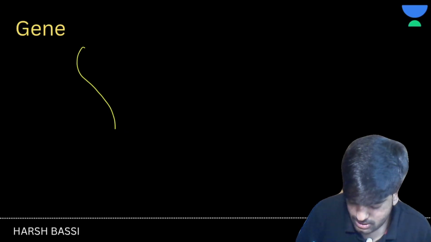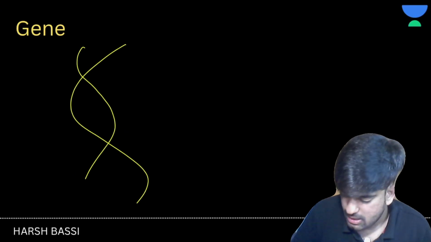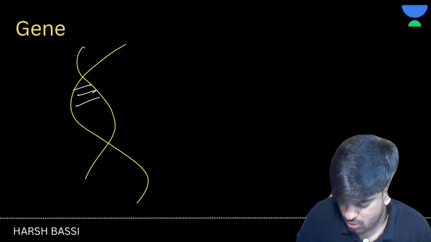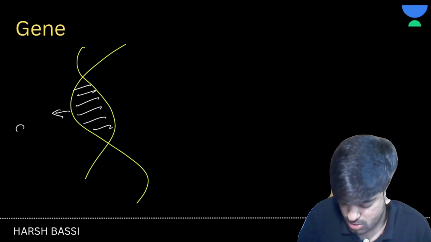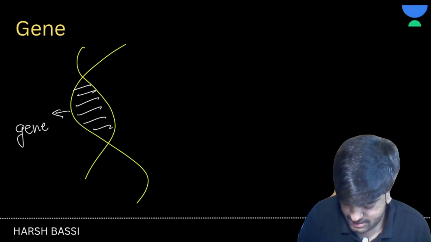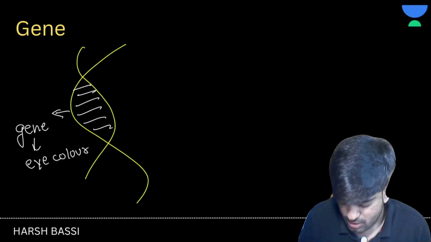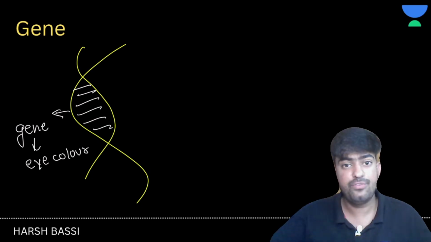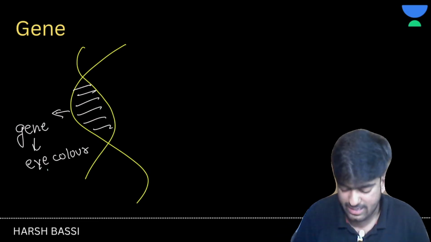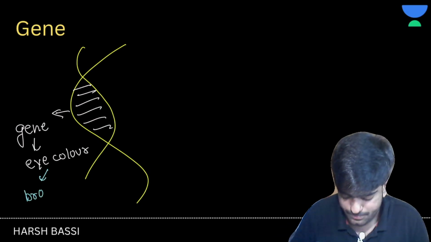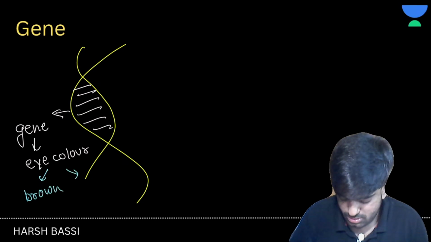So it's clear. Let's say, what was a gene? This segment is coding for something, so this was called a gene, right? Let's suppose the gene for eye color. And we saw that we have different types for eye color. Let's suppose we have brown, we have gray.